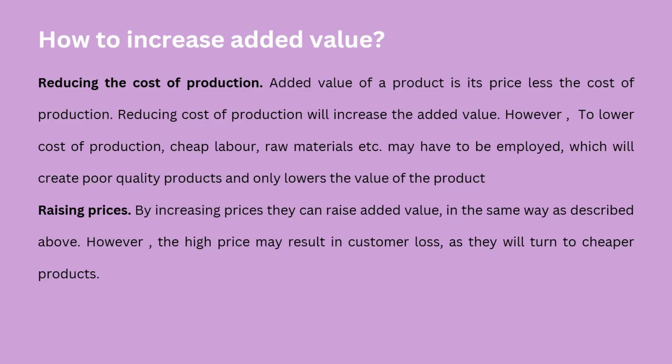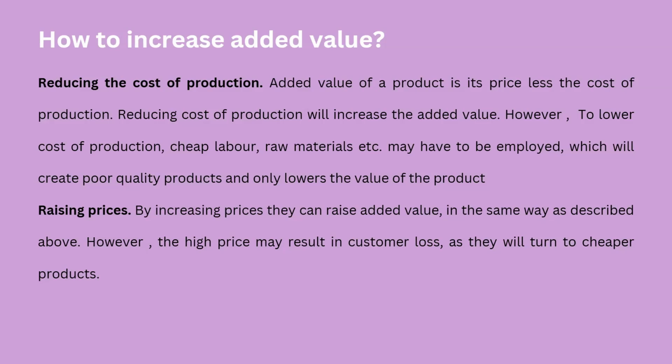However, to lower the cost of production, cheap labor, raw materials, etc. may have to be employed, which will create poor quality products and only lower the value of the product. Now, they're saying that if you want to increase the added value, you can opt for a lower cost of production, cheap labor, and cheap raw materials, because since it's cheap, the added value would be more, but it would actually create poor quality products and lower the value of the product.